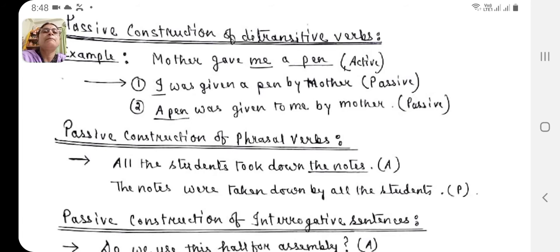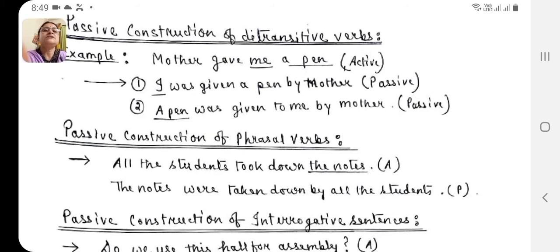Who gave? Mother. Whom did she give? Me. What did she give? A pen. So, mother gave me a pen. When we ask the verb gave with what and whom, we get two objects. A pen is the direct object and me is the indirect object. Now, a ditransitive verb can have two passive sentence formations.